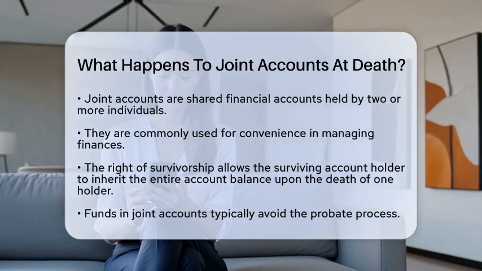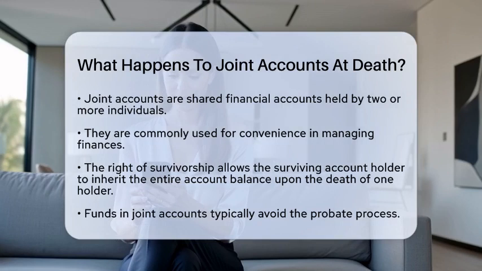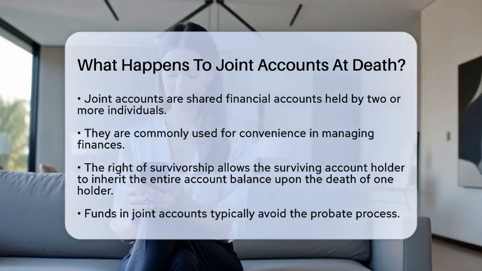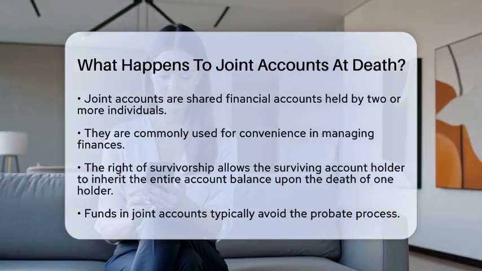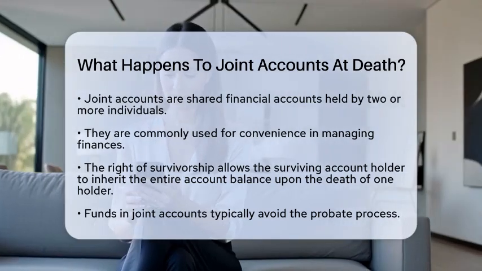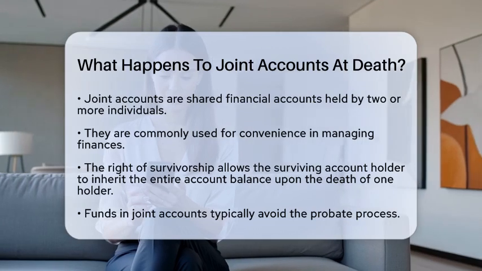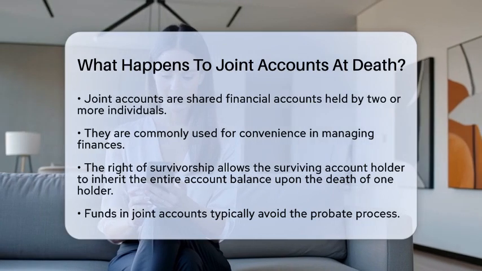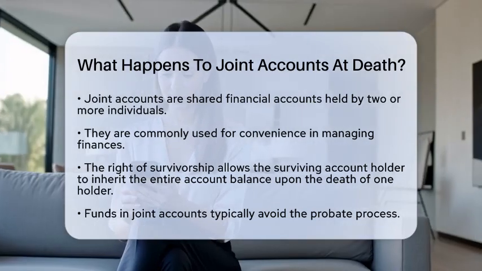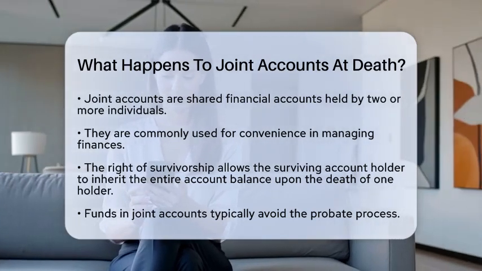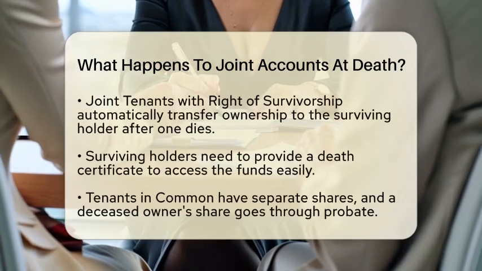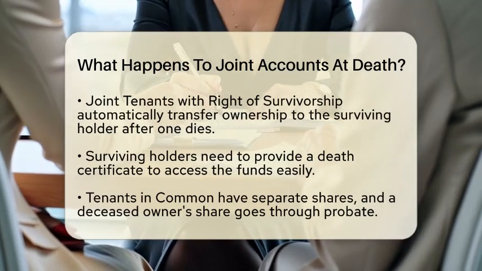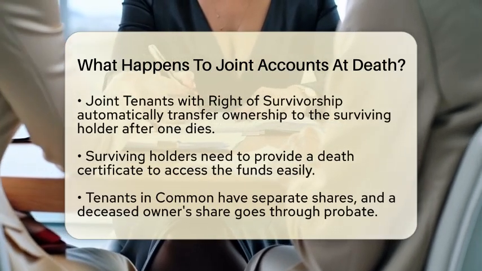Joint accounts are shared financial accounts held by two or more individuals. They are often used for convenience, but understanding their implications is key. One of the main features of joint accounts is the right of survivorship. This means that when one account holder dies, the surviving account holder automatically inherits the entire account balance. The funds in these accounts typically do not go through probate, which is the legal process for distributing a deceased person's assets.